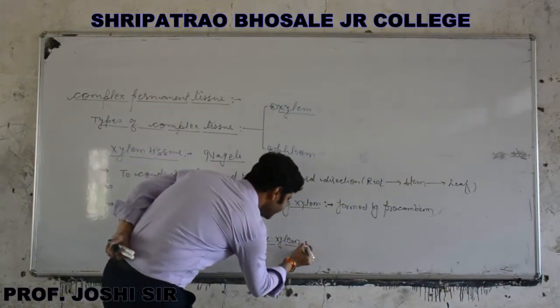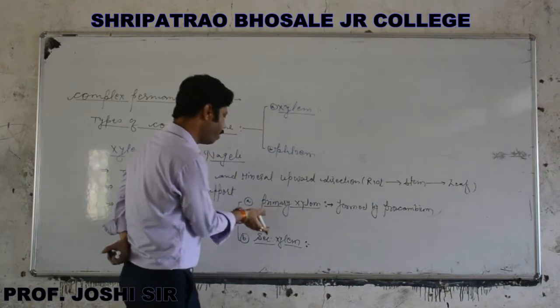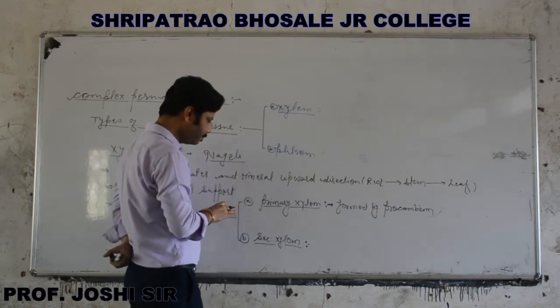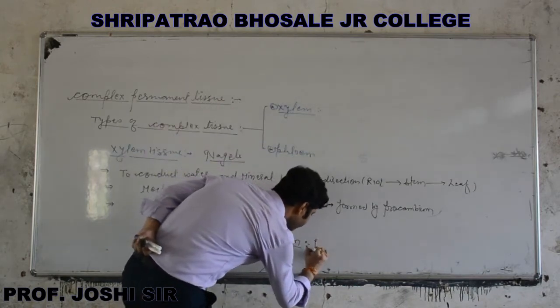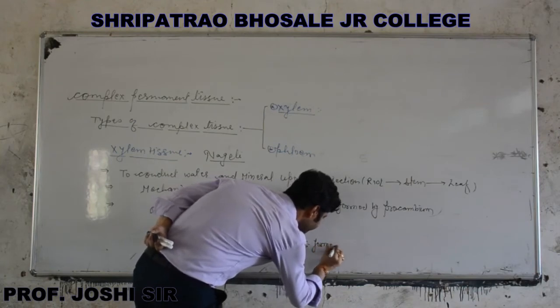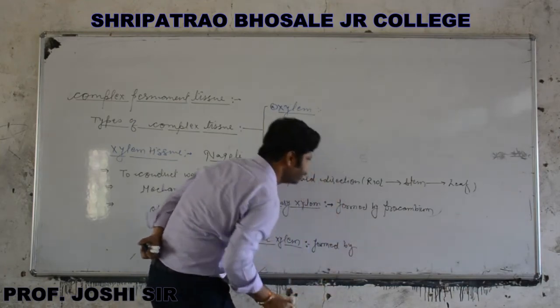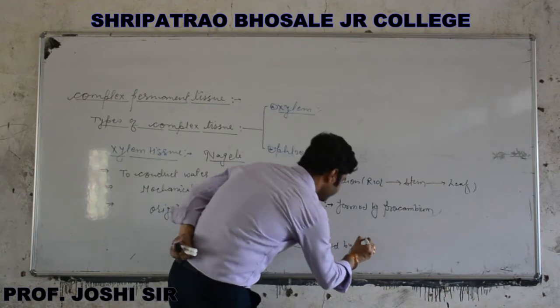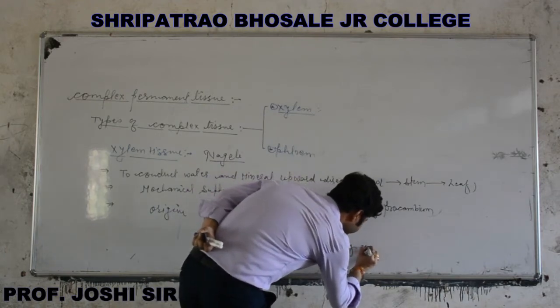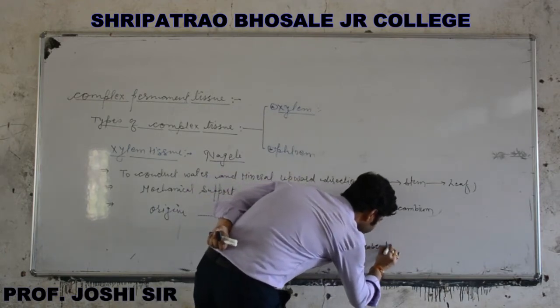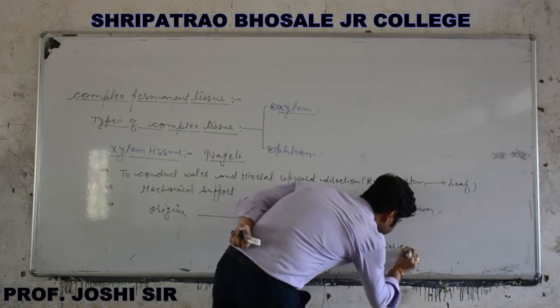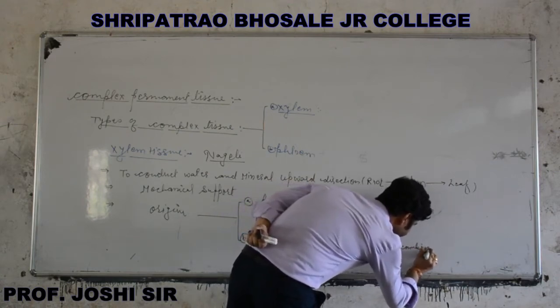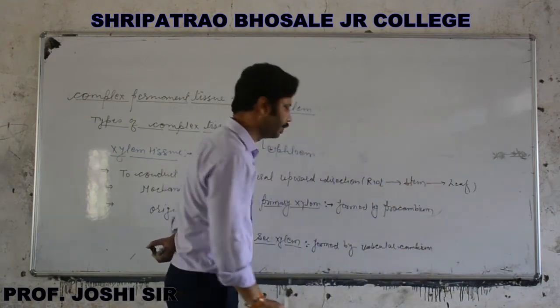Secondary xylem is formed after the primary xylem, and it is formed by vascular cambium at the time of secondary growth.